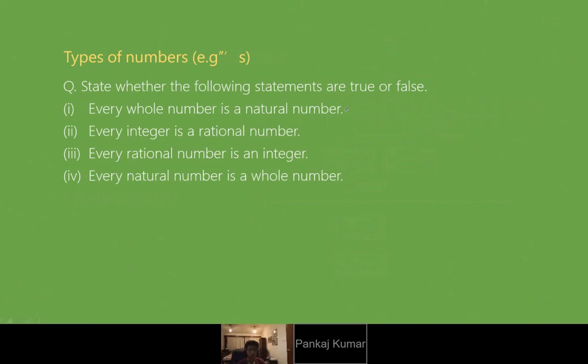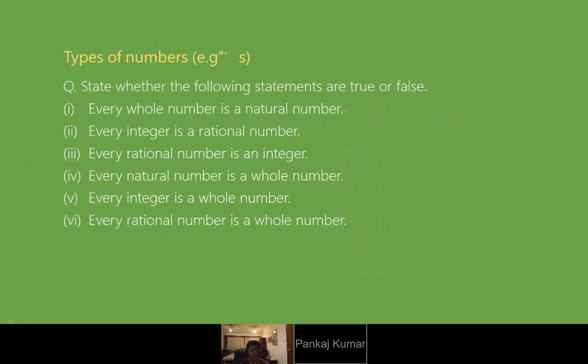A short quiz for you. Is this visible to you? Yes. Just start the quiz. State whether the following statements are true or false. Every whole number is a natural number. True. Is zero a whole number? It's the other way: every natural number is a whole number, that is true. But you got bowled on the first question itself. It is false.